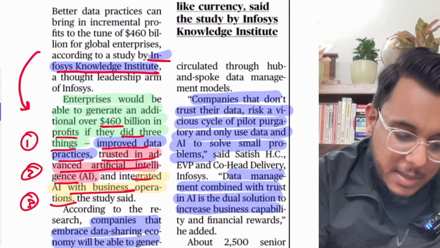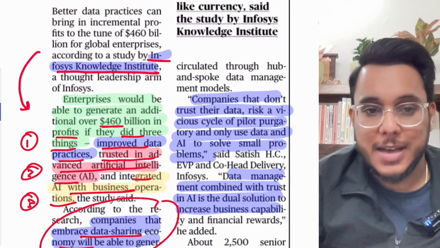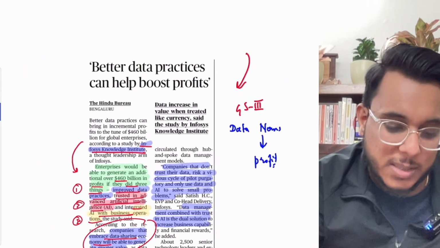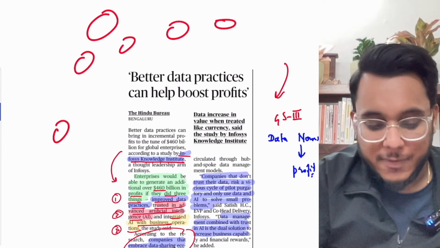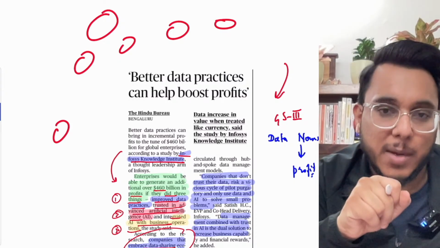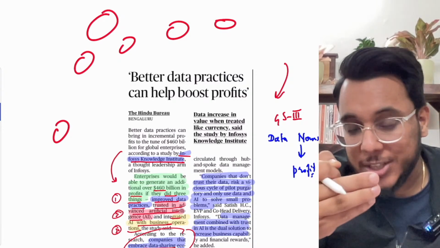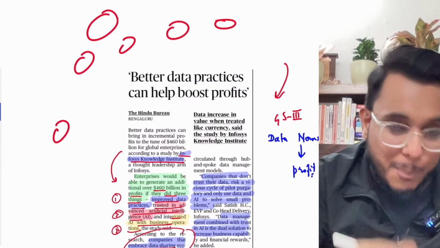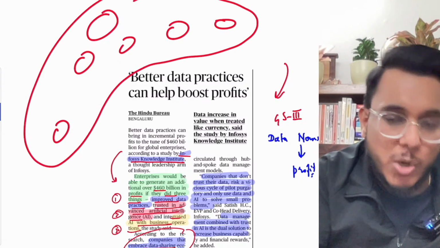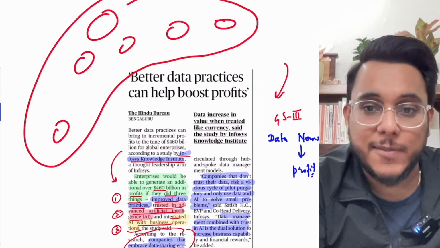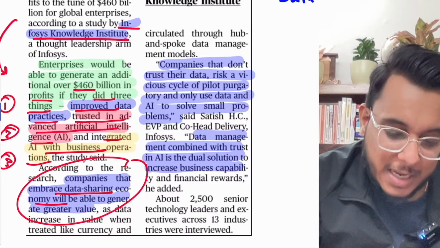The Infosys Knowledge Institute says that companies need to embrace a data sharing economy. They need to share the data with each other. If each company has only its own data, they can do only limited things with it. Artificial intelligence can be used on the data and can make out patterns from it, but we need big data, a lot more data. So if the entire data is pooled together, then artificial intelligence can use that data more effectively. So the companies need to embrace data sharing.